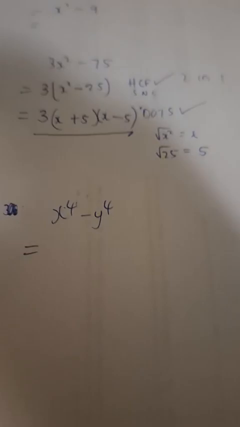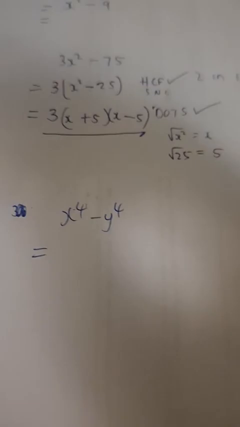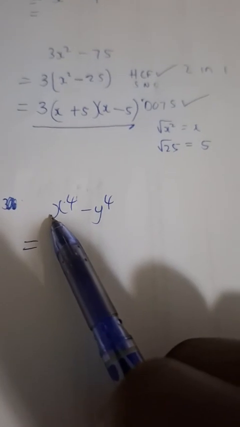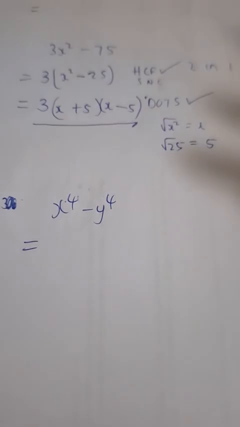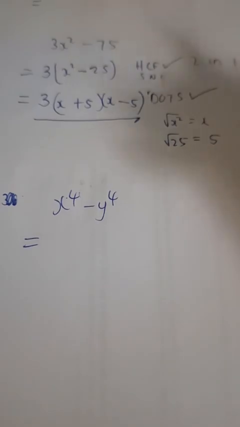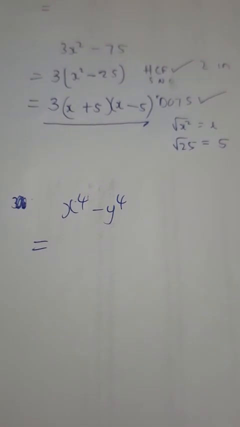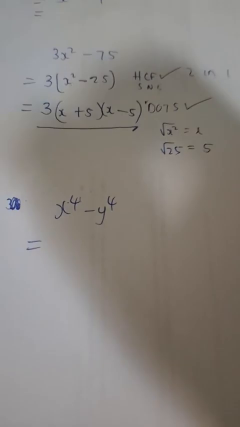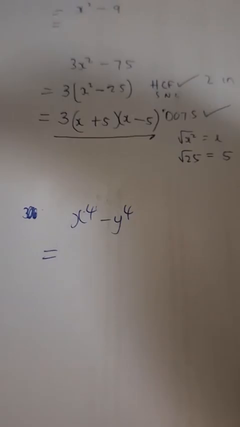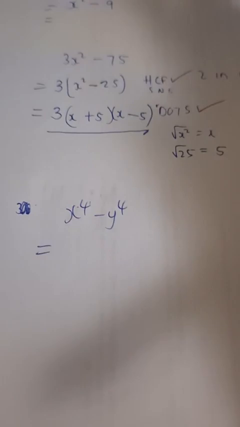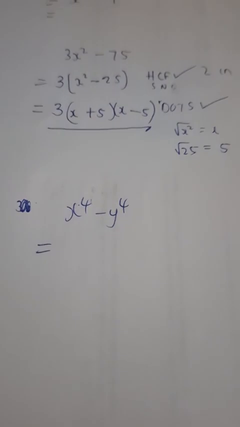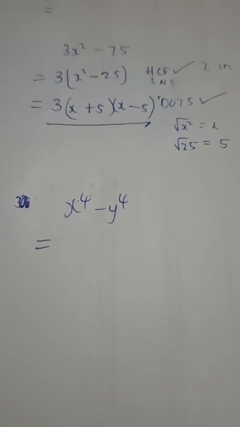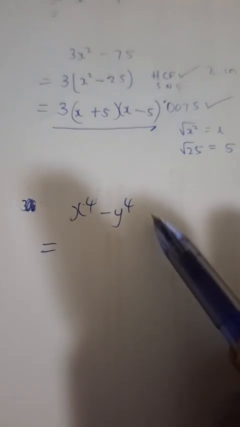Then, is there a highest common factor? Yes, definitely there is. There is a highest common factor sign, which is positive. Is there a highest common factor number? Yes, there's a 1, because there's a coefficient of 1 here. So the highest common factor number and sign is positive 1. Then lastly, is there a highest common factor letter? Not really, because this is x, this is y.